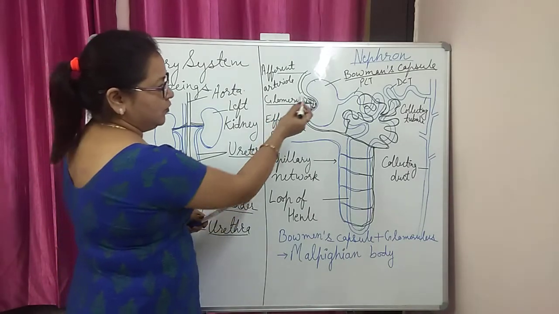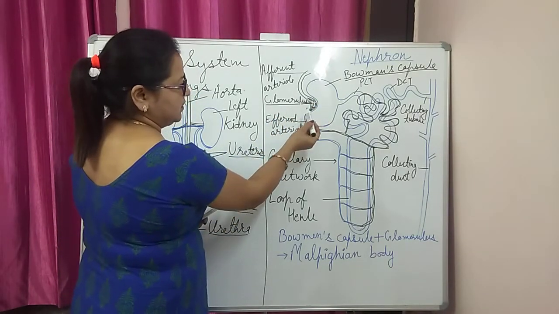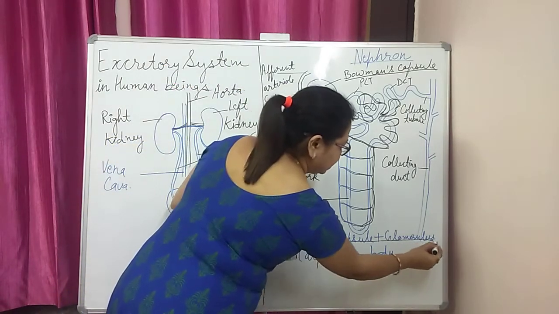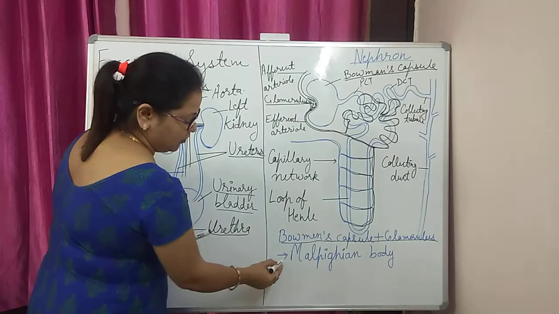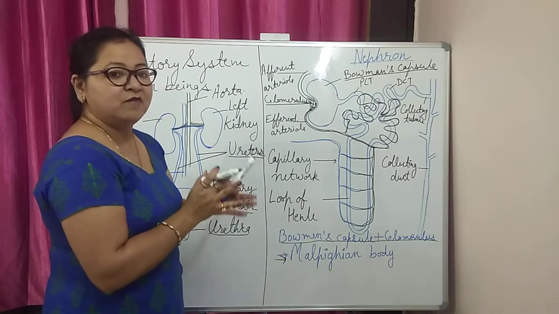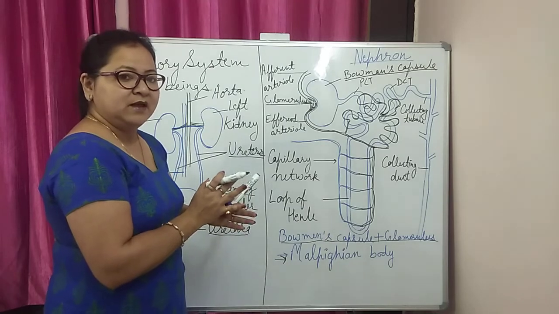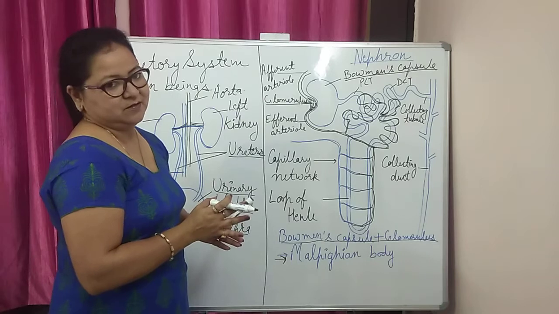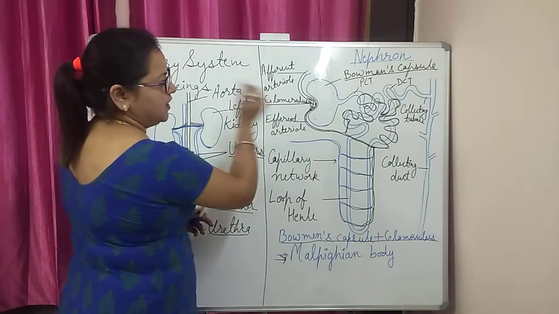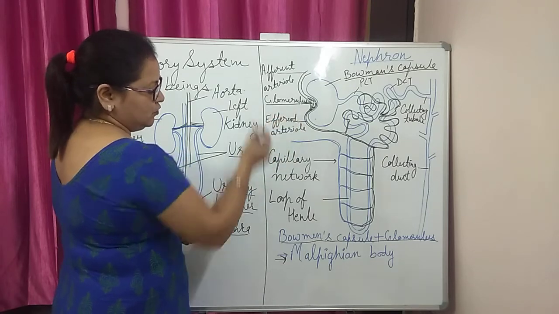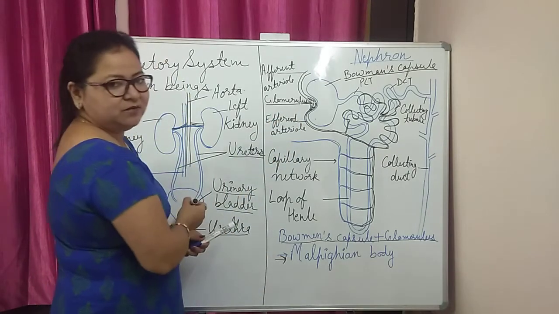Now, the Bowman's capsule and glomerulus join together and make a functional structure called the Malpighian body. This is the part where the removal or separation of waste from the blood takes place. So this is the first part of the nephron, Bowman's capsule, which together with the glomerulus is called the Malpighian body.